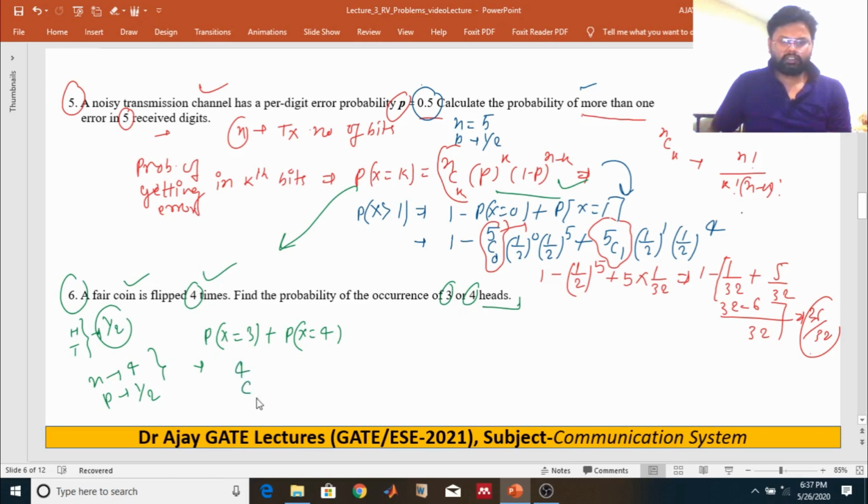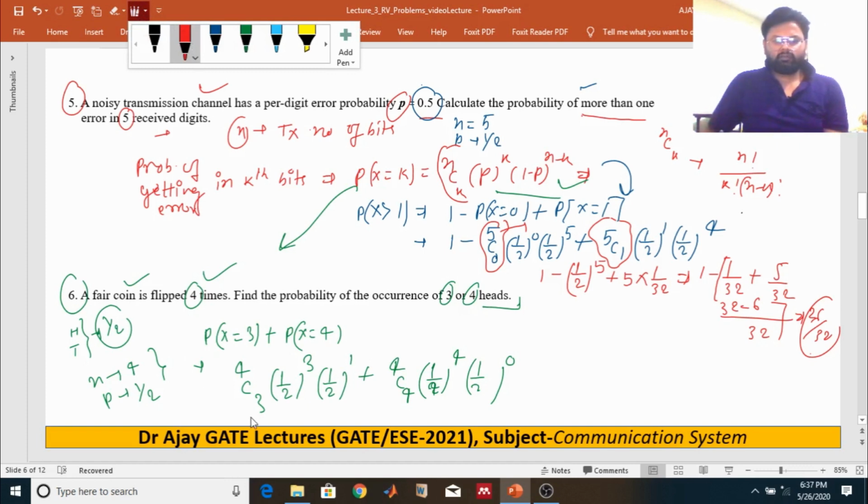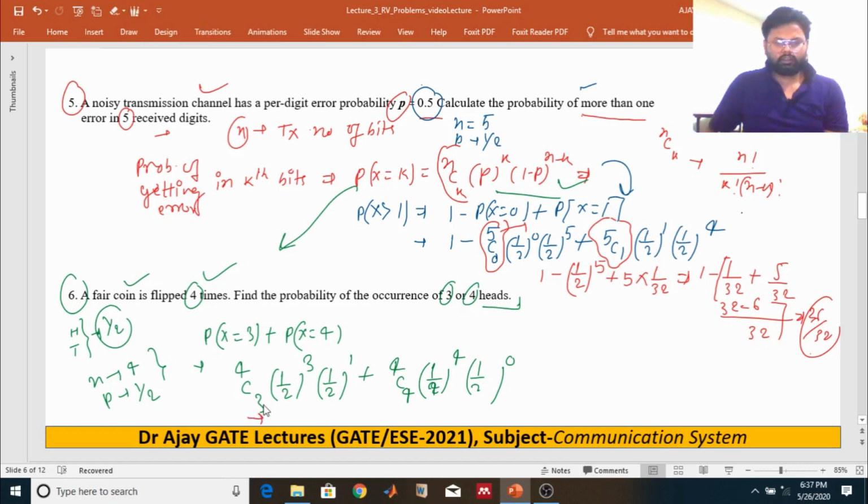4c3 (1/2)^3 (1/2)^1 plus 4c4 (1/2)^4 (1/2)^0. What will you get? 4c3 is nothing but 4 factorial divided by 3 factorial and 1 factorial, which is 4.